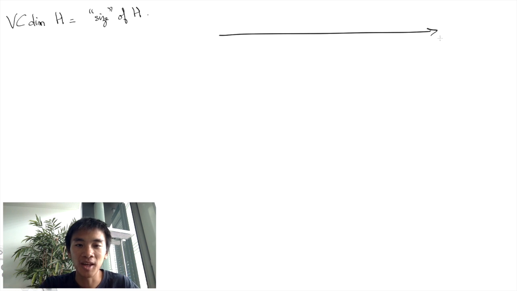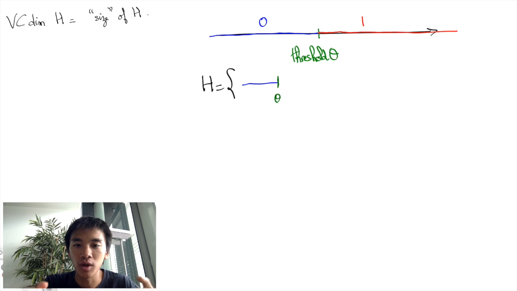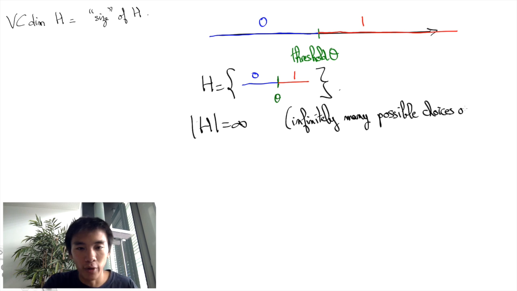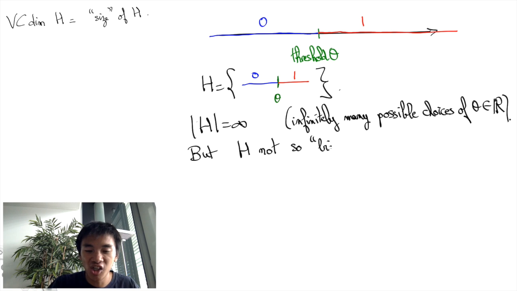To do so, let's start with the example of threshold classifiers that give label 0 to everything on the left and label 1 to the features on the right. The space H of such classifiers is the set of functions with a threshold theta, such that all points on the left of theta are given label 0 and all points on the right are given label 1. Evidently, the space H of such threshold classifiers is infinitely large. I can put theta wherever I want. But it's also highly structured. In fact, it's tempting to say that H is only of dimension 1. Actually, its VC dimension is indeed 1.